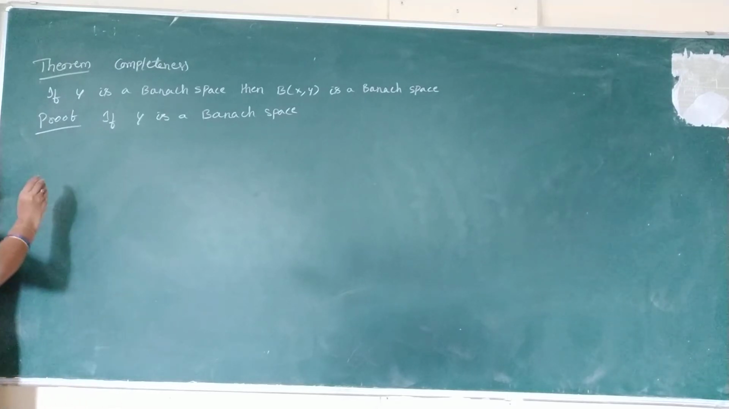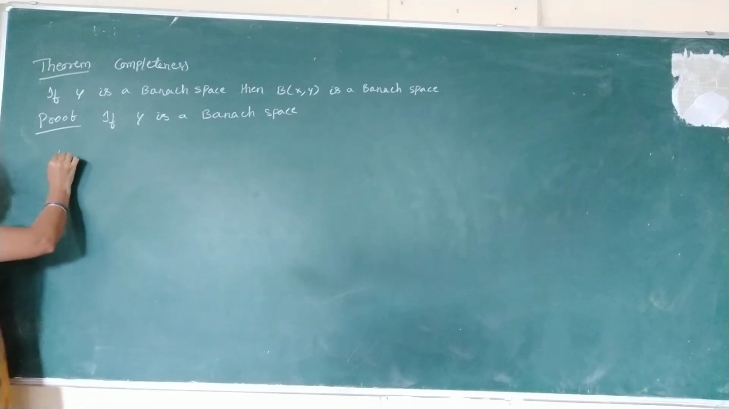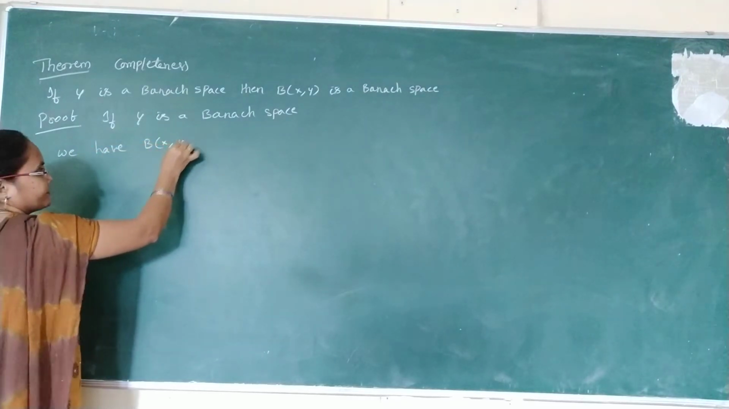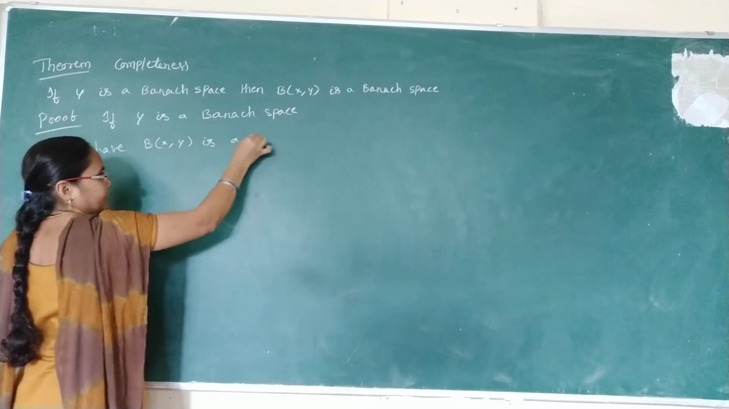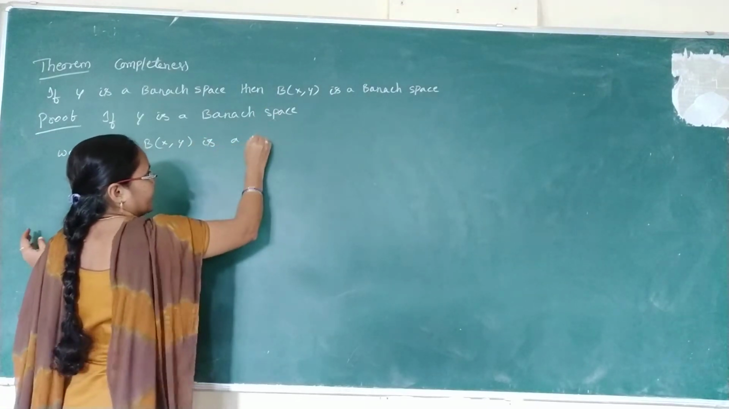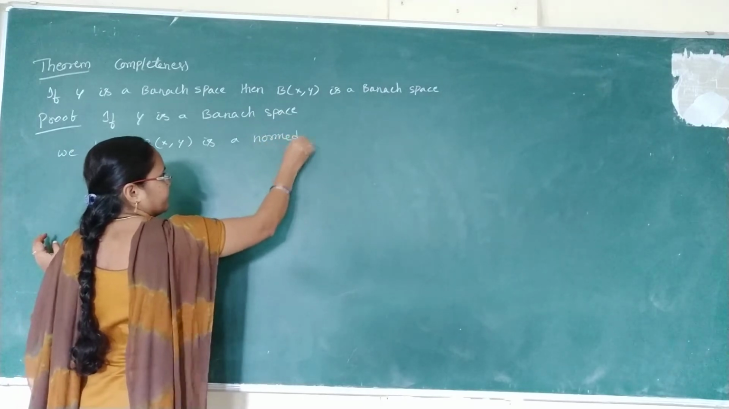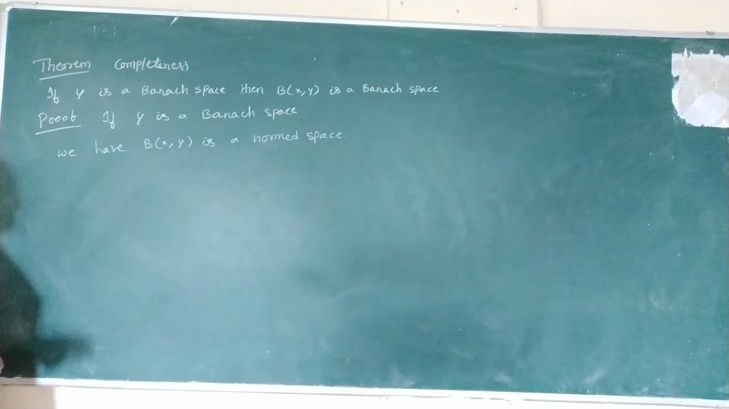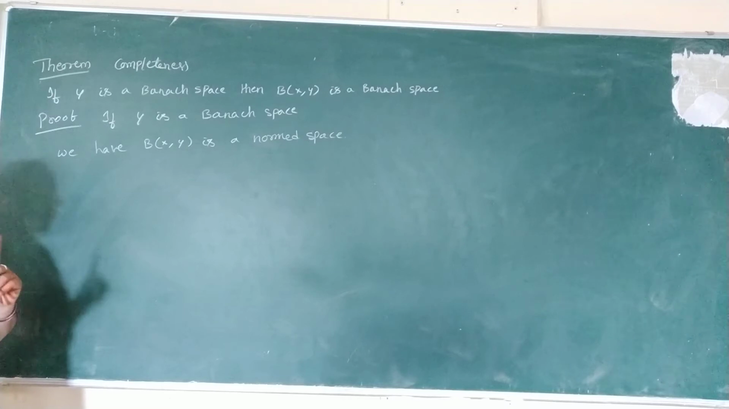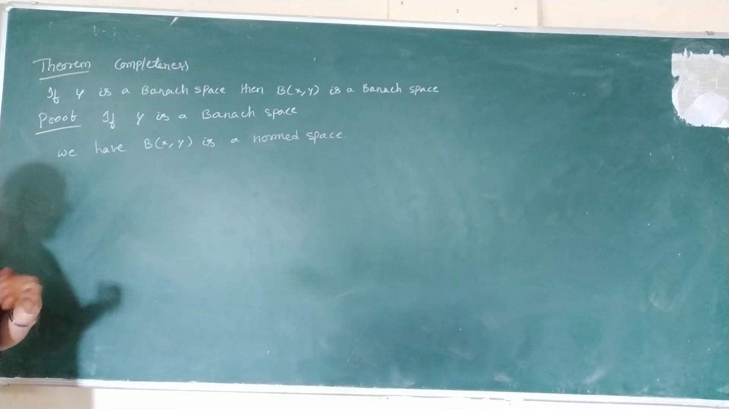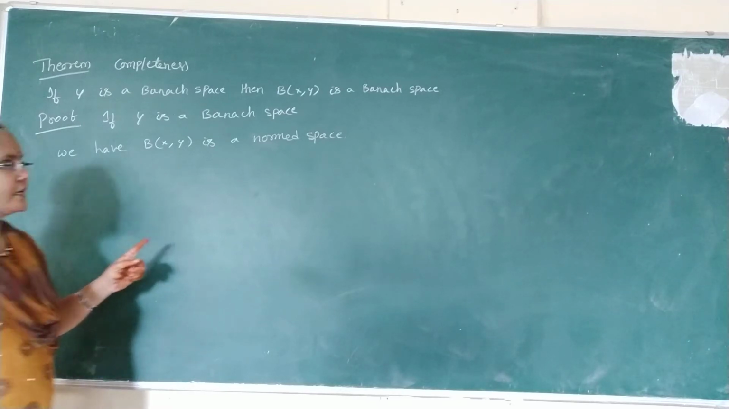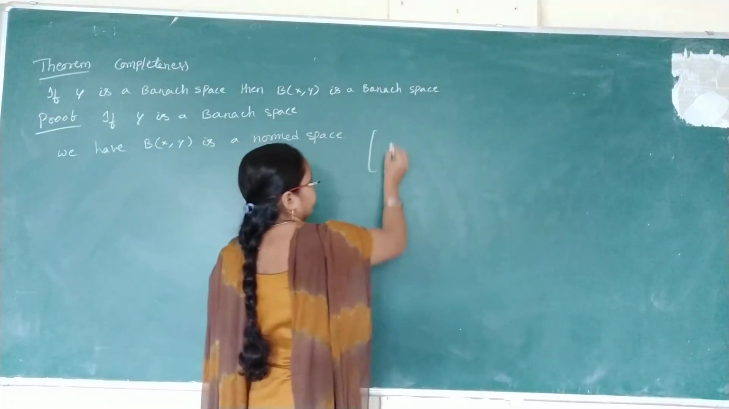Simply we can write, we have B of x comma y is a Banach space, is a normed space. So in the exams, if it comes as a long answer for Banach space, at that time you have to write the normed space theorem proof, meaning the previous theorem proof, and this theorem proof also. Banach space means a complete normed space.